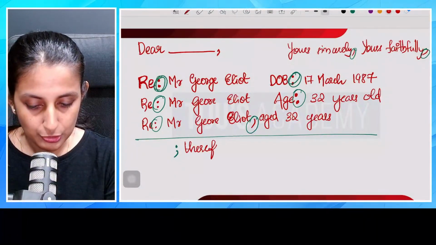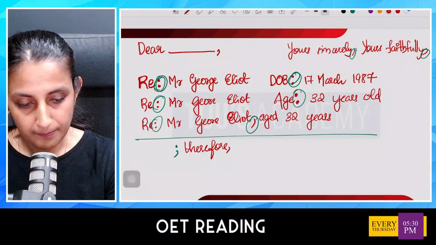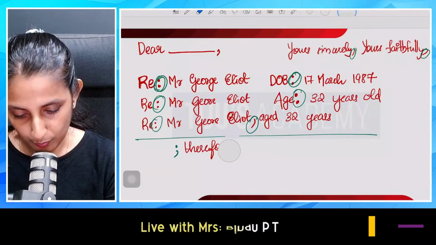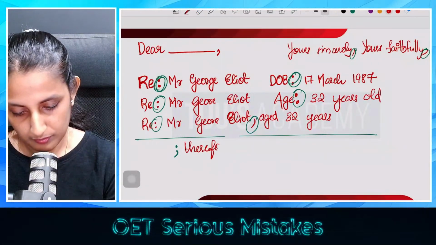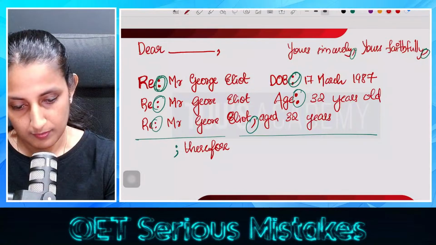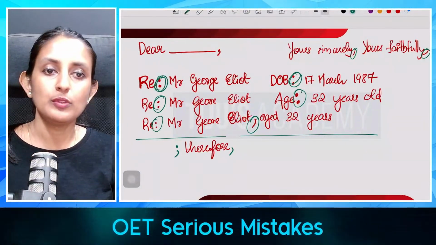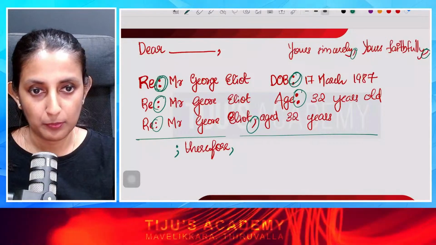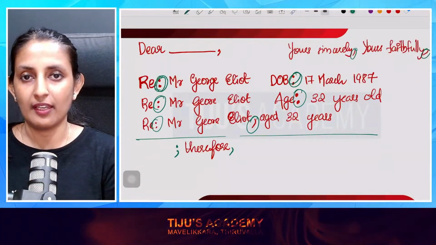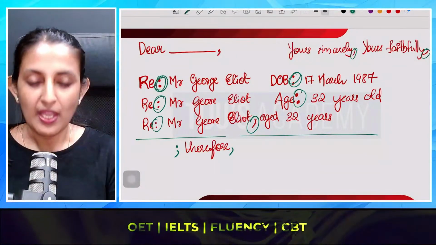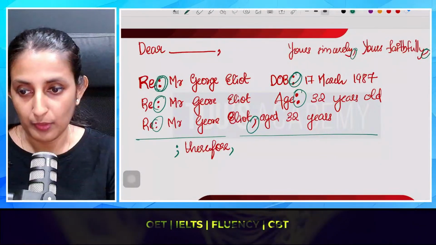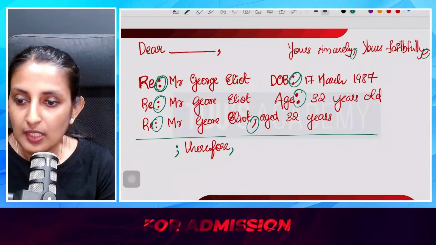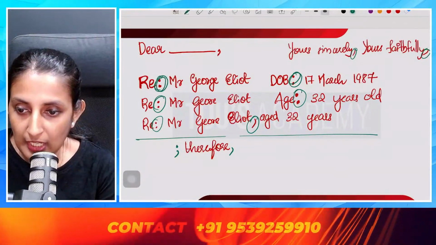So this is the punctuation for the connector therefore. If we are using therefore in an OET letter, this is the punctuation mark that you are supposed to use. Right before the therefore, you have to put a semicolon, and right after the therefore, you have to put a comma.